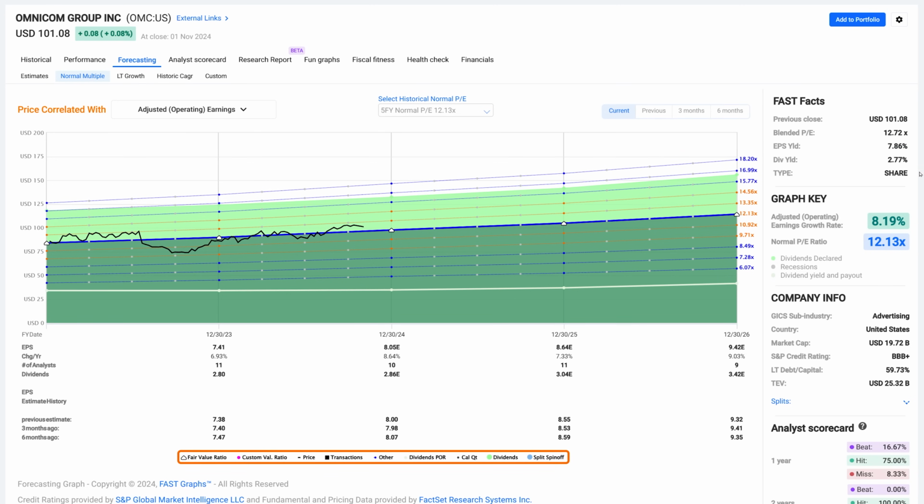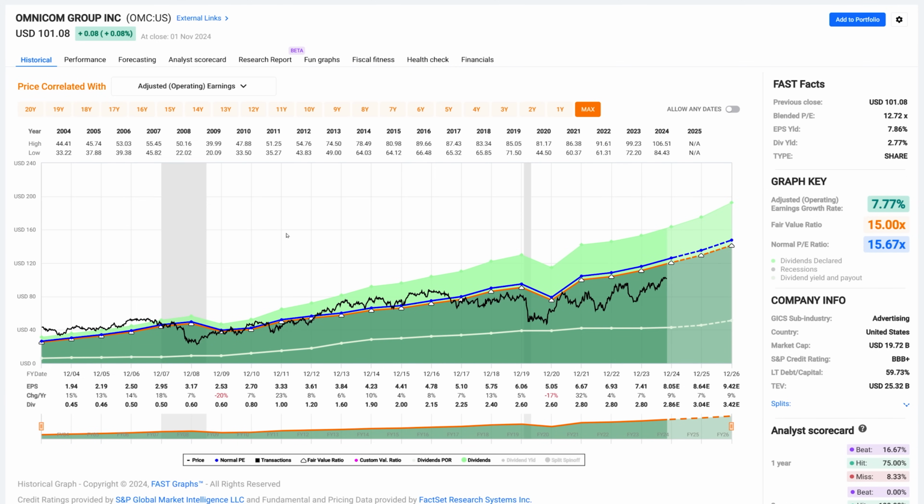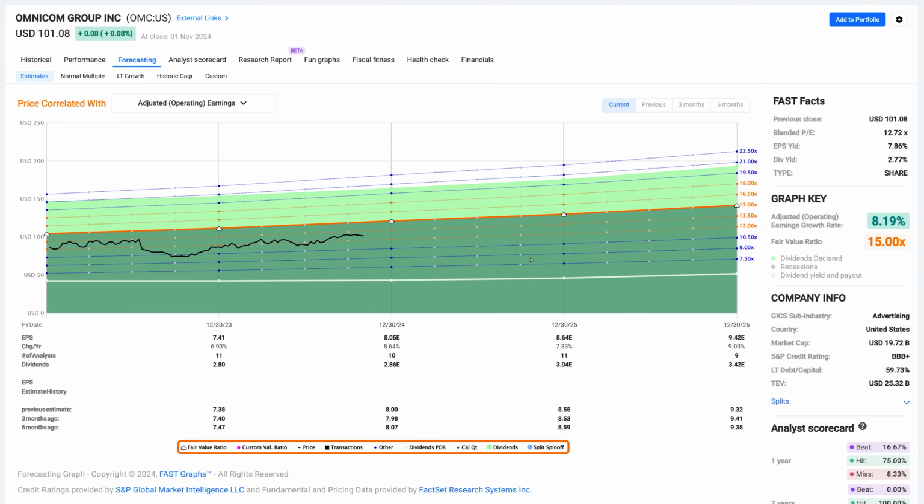It's got a 2.75% dividend yield. It's got 59%. It's BBB plus rated. This looks like a very nice candidate. And I do think the stock is reasonably valued based on its current forecasts and so on, which are strong at 8%. This should bring it back to a 15 PE, in my opinion.